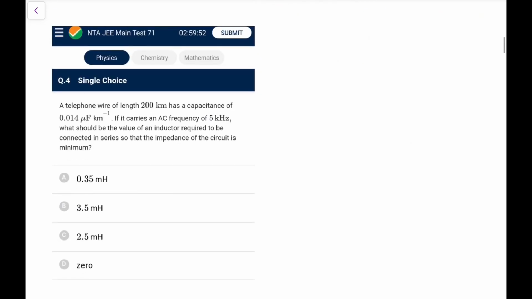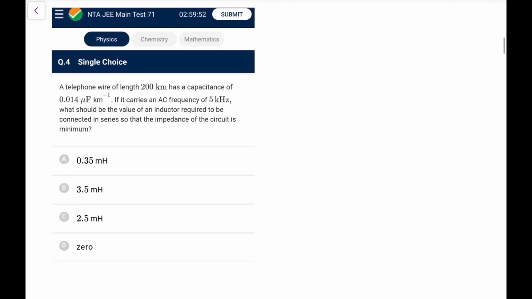So it's a nice one. Next, a telephone wire has a length of 200 kilometer. It carries an AC of frequency 5 kilohertz. What should be the value of an inductor required to be connected so that impedance is minimum? That means XL should be equal to XC. So 1 upon omega C is omega L. So L comes out as 1 upon omega square C.